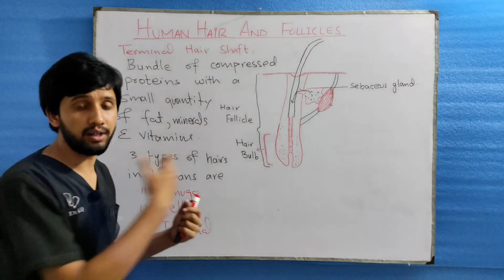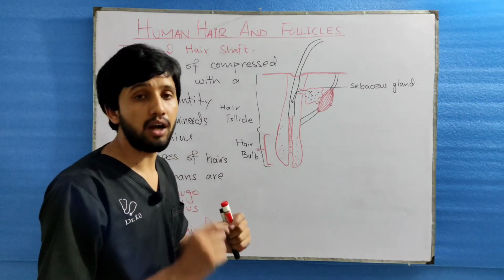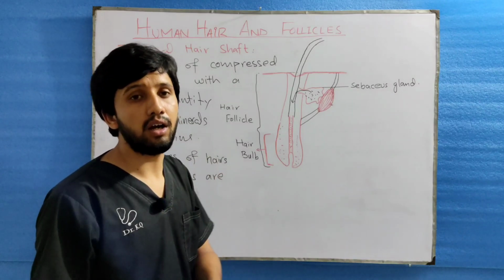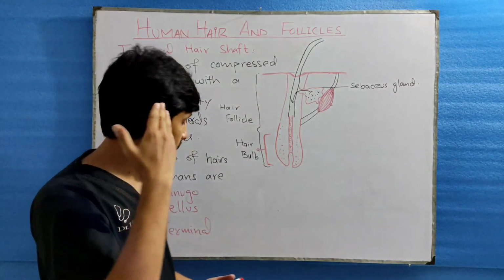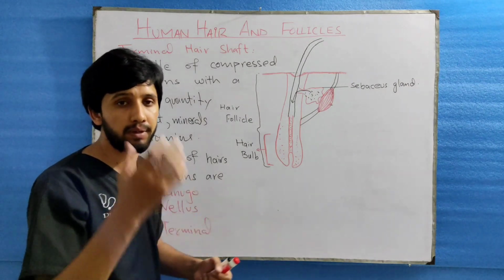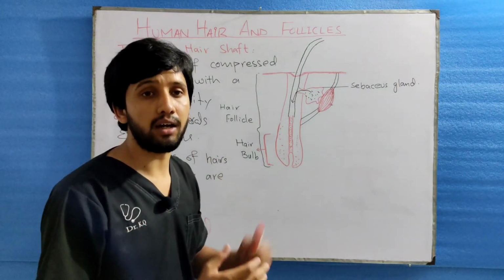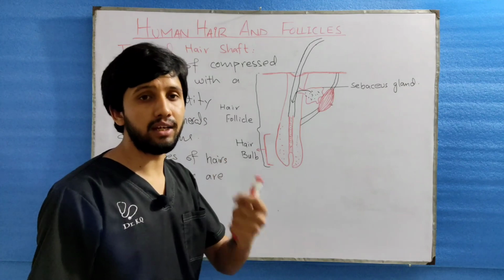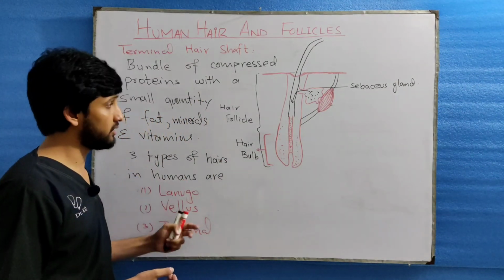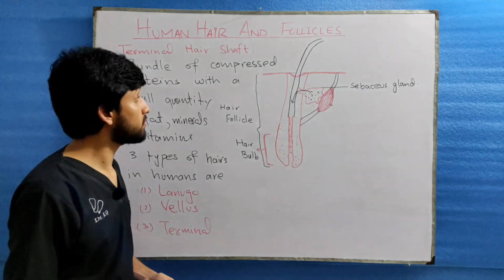Vellus hair, as I already discussed, is small, thin and light pigmented hair, and it is present in a small quantity on the scalp. The terminal hairs are the dominant hairs present on the scalp, and they are highly pigmented, thick and long. So these are the three types of hairs which are present in humans.